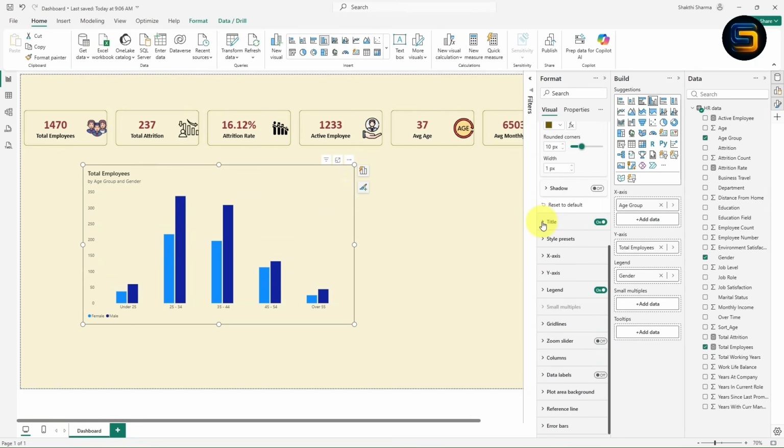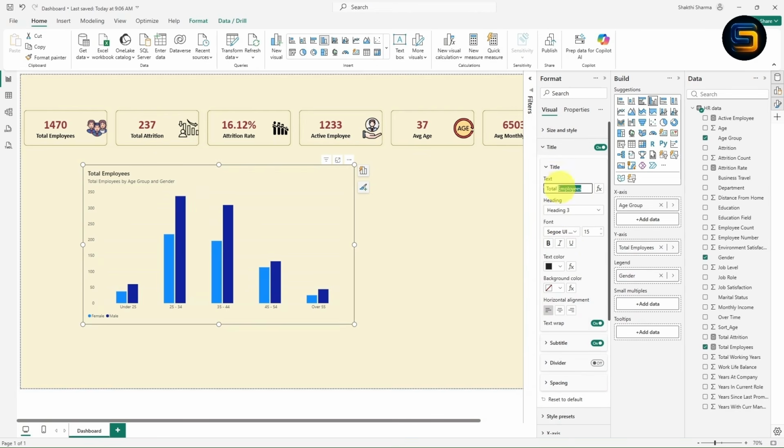Now I will give the title. Just expand the title, I will change the title. Instead of total employee, I will give the title as employees by age group. So basically we are finding according to age group, right? Age group and gender. In this way you can change the title of the chart.